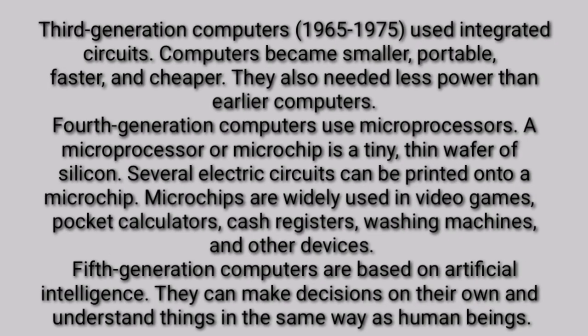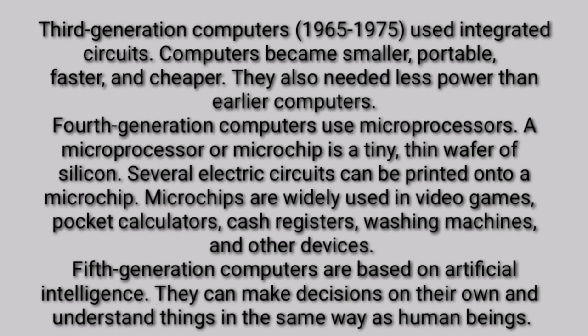Third generation computer, 1965 to 1975, uses integrated circuits. Computers become smaller, portable, faster, and cheaper. They also needed less power than earlier computer.